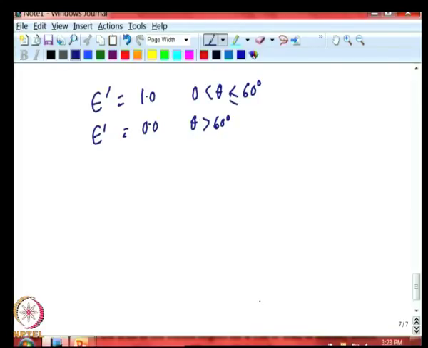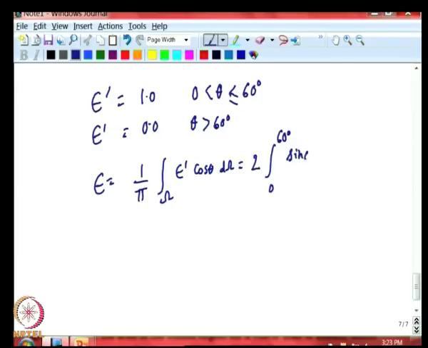Then epsilon will come out as 1 by pi, integral over omega of epsilon cos theta d omega, and once you do the integration, you get 2 times the integral from 0 to 60 degrees, because that is up to where emissivity is there, of cos theta sin theta d theta, since the constant emissivity comes out. When you integrate this as before, you get a value of 3/4.